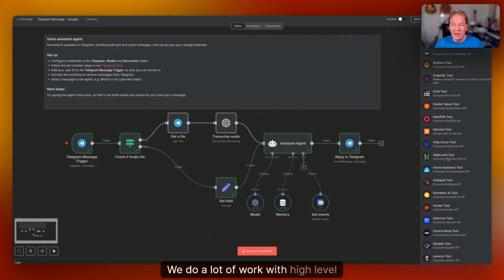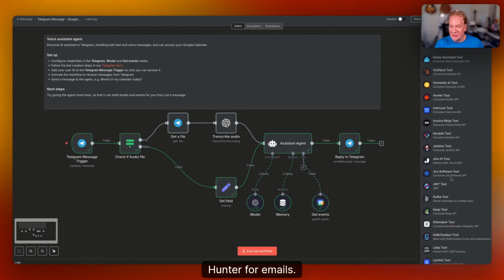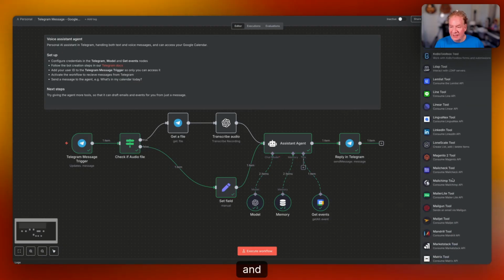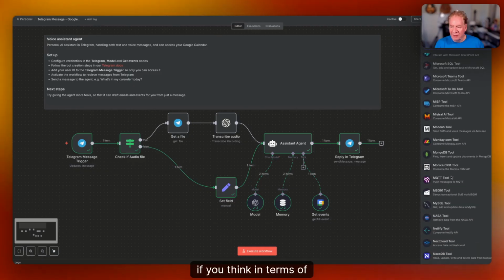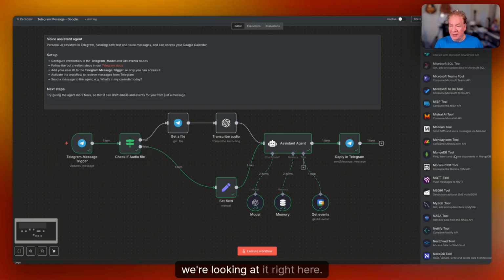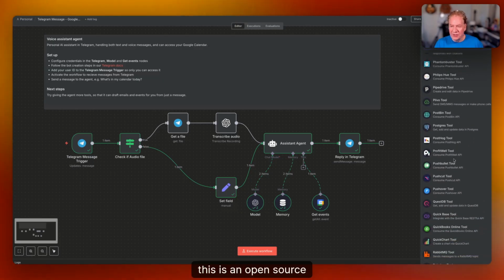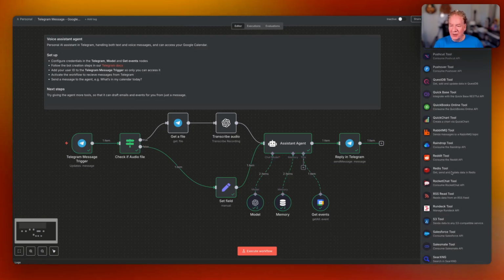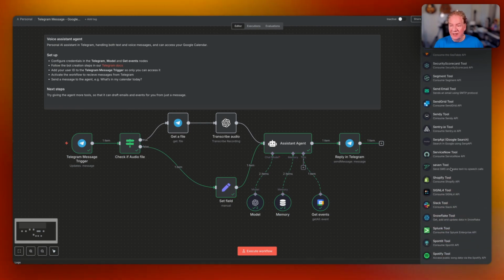HighLevel, we do a lot of work with HighLevel in our agency as well. HubSpot, of course, Hunter for emails. Keap, yeah, good old Infusionsoft is here. And Mailchimp, you get the drift, right? So if you think in terms of capabilities for tools and connectivity, we're looking at it right here. And it just keeps going. Now, this is an open source type of tool, and I'm talking about n8n here, so you'll be able to look at an expansion of these as time goes on.